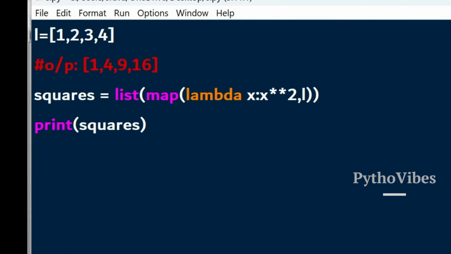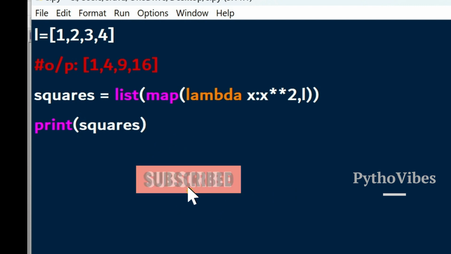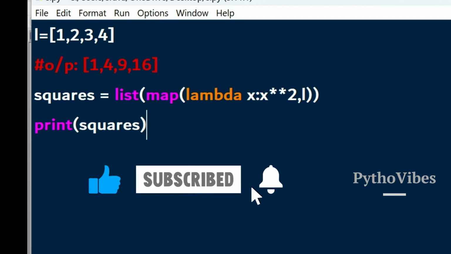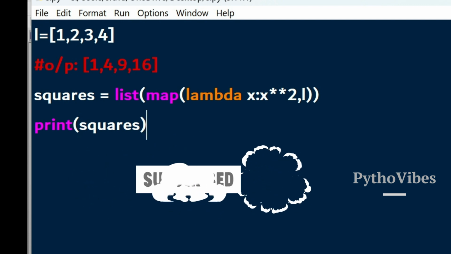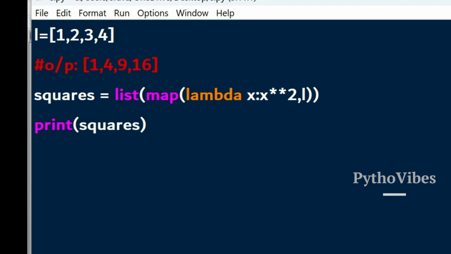This lambda expression or lambda function, we can also pass as a key to any other built-in functions, so that we can cover it in our next video.